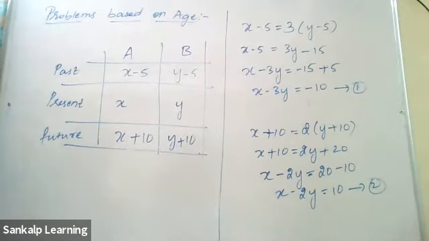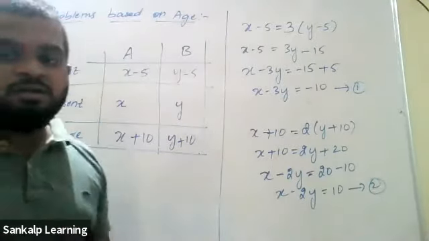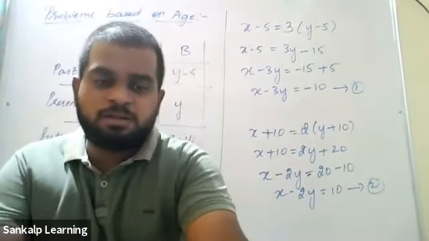Sir, x is equal to 2, y is equal to 4. No. Come on. You should think a little. X is equal to 2 means the present age is 2. 5 years ago, that child wasn't even born. We are talking about 5 years ago, x minus 5, y minus 5. So you have to think properly.